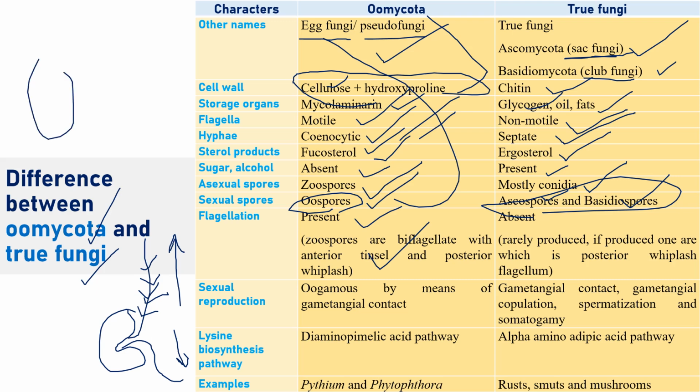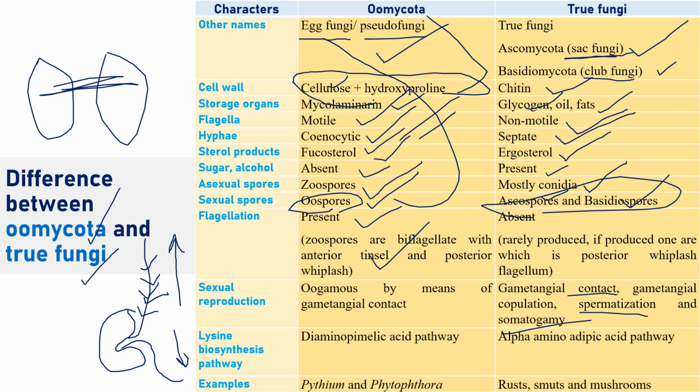We know very well this is the oogonium, this is the antheridium, where they come in contact with each other. So the type of reproduction in Oomycota is gametangial contact, where male gametangia like the antheridium and female gametangia like the oogonium come in contact with each other and exchange nuclei, right? And all those things we have discussed in the previous lectures. So anyway, just recalling all those things. The gametangial contact type of sexual reproduction can be observed in Oomycota. When it comes to true fungi, again gametangial contact, gametangial copulation, rarely spermatization, and somatogamy, all those things we can observe in true fungi, that is Ascomycota and Basidiomycota.